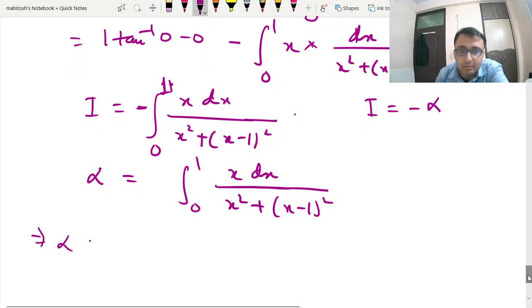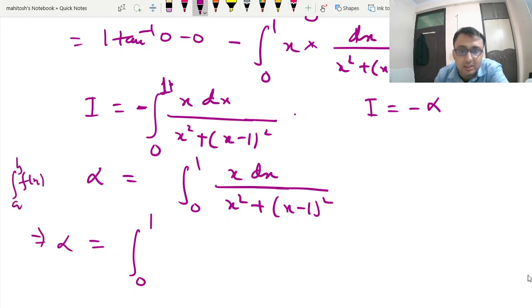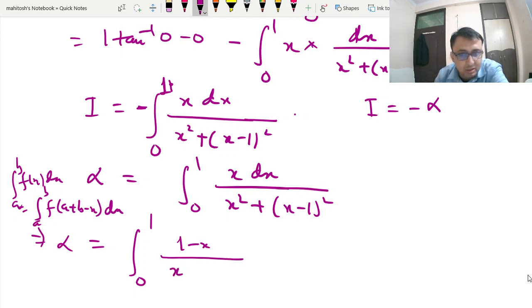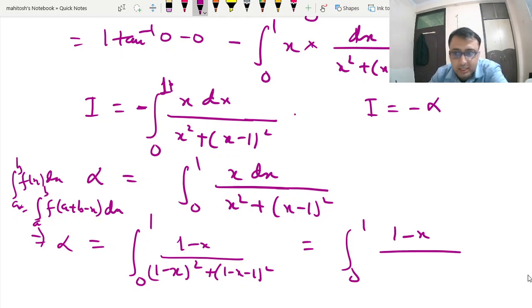So alpha can be, again I'm using the property integral a to b f(x) dx is equal to integral a to b f(a plus b minus x) dx, so we have to use this property if we wish. So this can be written as 1 minus x, over 1 minus x whole square plus 1 minus of x minus 1 whole square. So this is again what we write as x square.